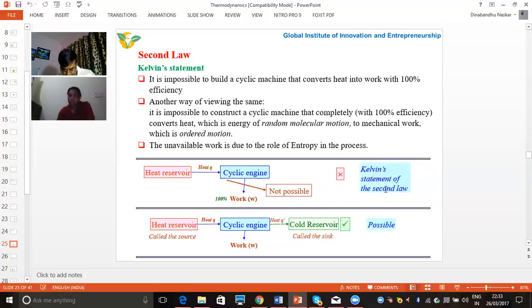This is the Kelvin statement given for the second law of thermodynamics. But in actual practice, when we take heat from the heat reservoir, some amount of heat can be used for doing some useful work, and some amount of heat can be wasted or stored in the reservoir. This is possible in actual practice, but the earlier condition is not possible. This is the Kelvin statement given for the second law of thermodynamics.